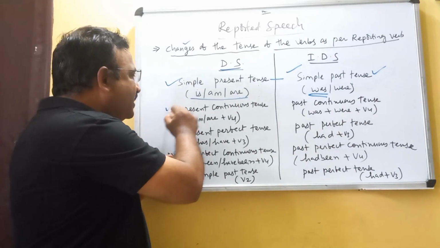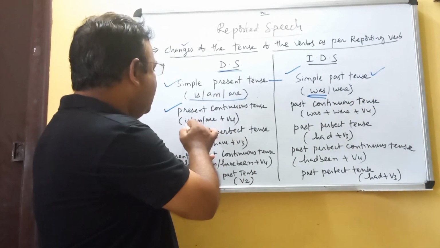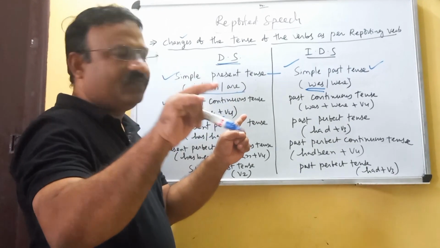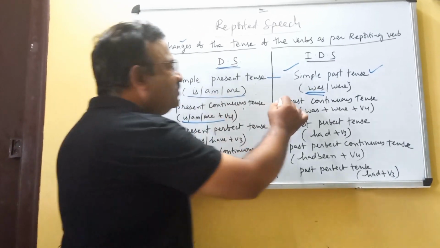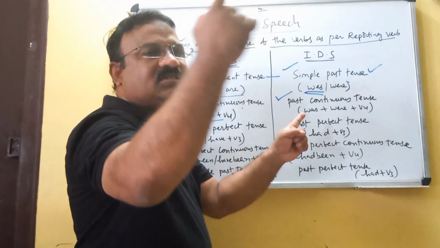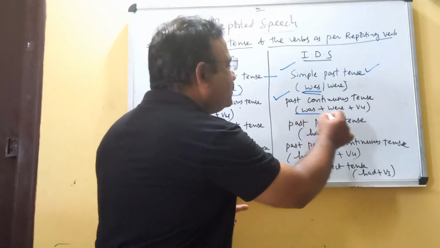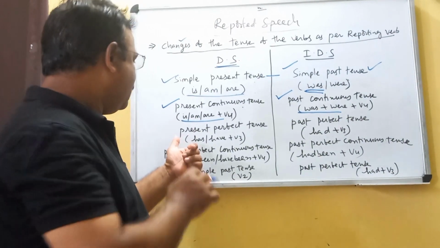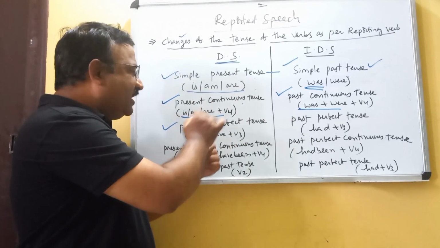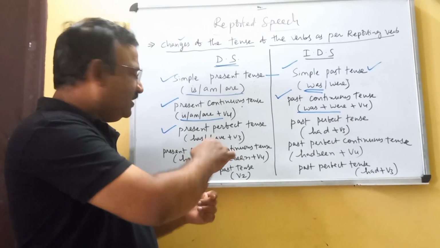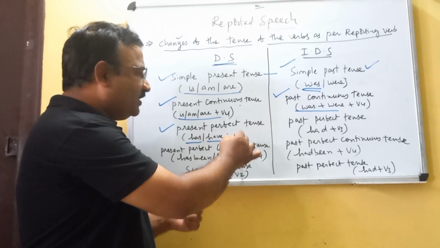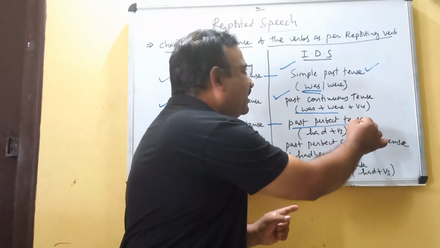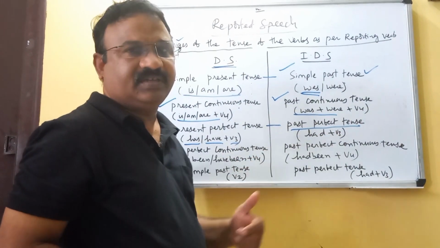And if it is present continuous tense, is, am, are plus V4, you change it into past continuous tense: was or were plus V4. If it is present perfect tense in direct speech, has or have plus V3, you change it into past perfect tense, had plus V3.